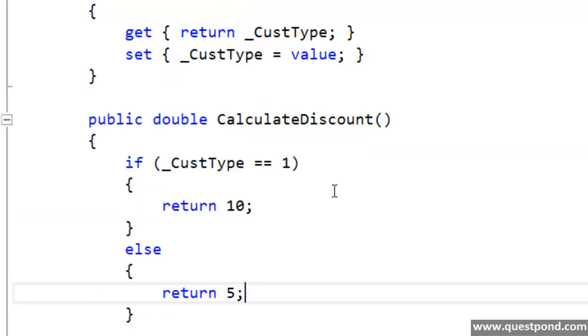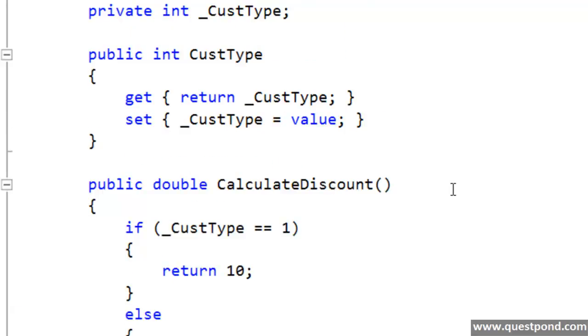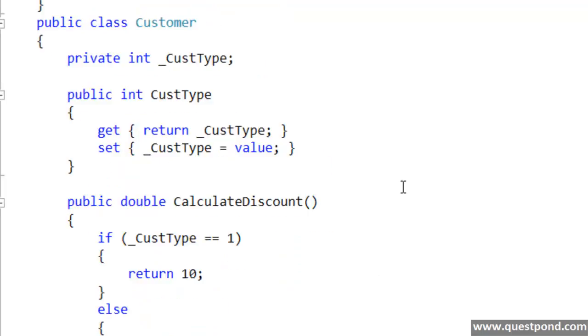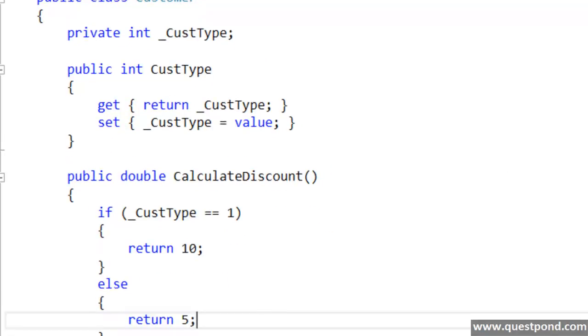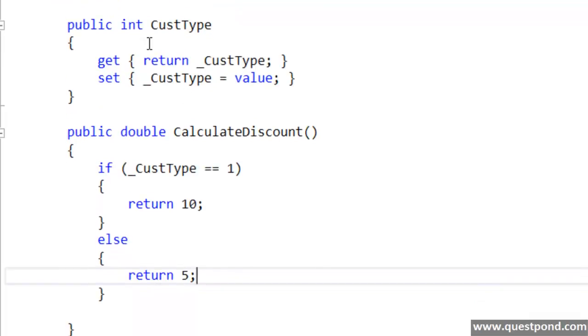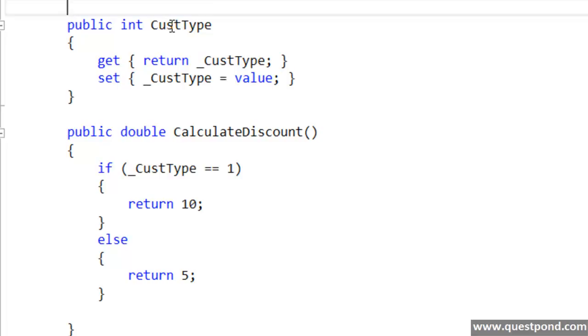So you can see now, depending on the type of the customer, the discount calculation is happening. Very quickly, let me minimize the font here so that we can see the whole thing. There it is. Now think for a moment, watch this customer class closely, and you will see that there is a slight problem we have here, from the customer type perspective.